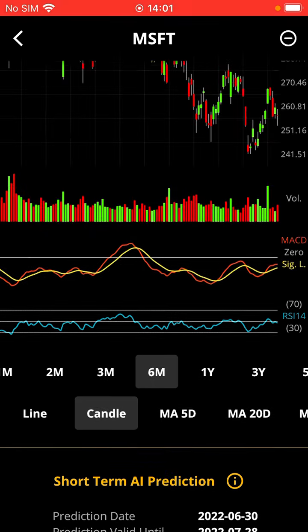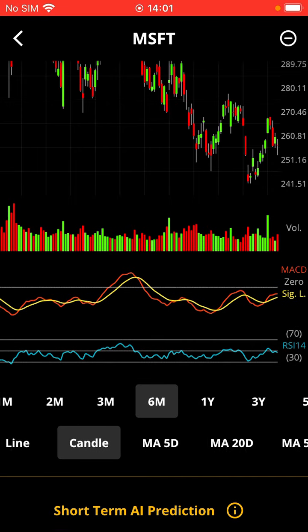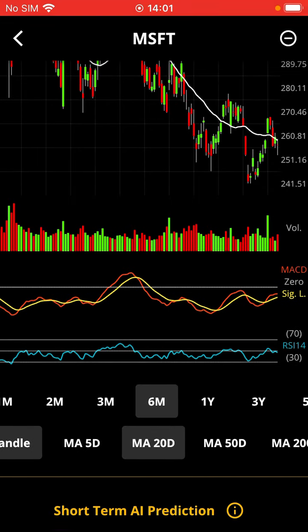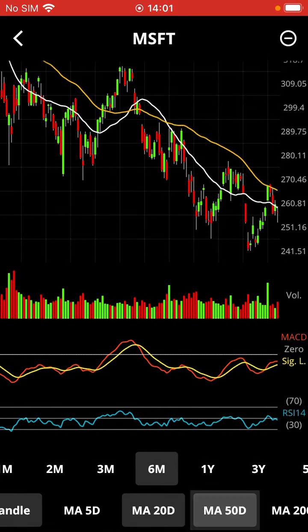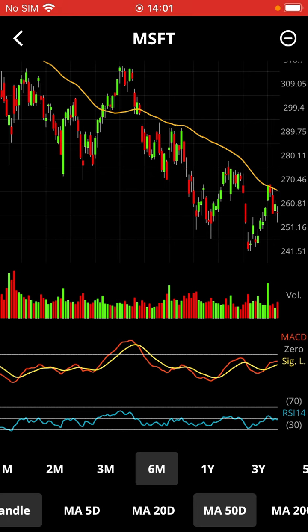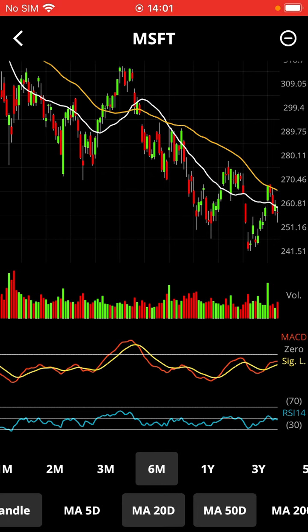So if we go back to our main graph, the candlestick graph, and have a look at the 20 days moving average versus 50 days moving average, the 50 days moving average is represented by the yellow line, and the 20 days moving average is represented by the white line. Generally speaking, the shorter term moving average is expected to be higher than the longer term moving average to be able to say that there's a positive trend for the stock price. But that's not what we can see at the moment. It's actually in line with the price of the stock as well, so it's been going down lately.